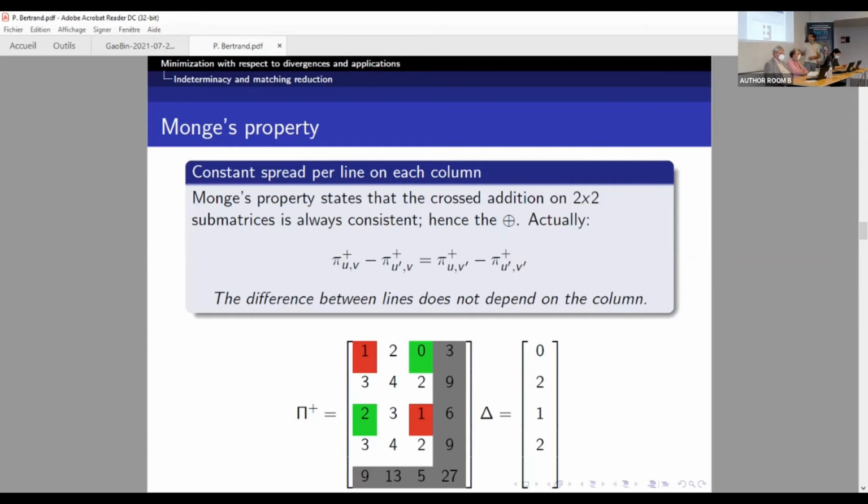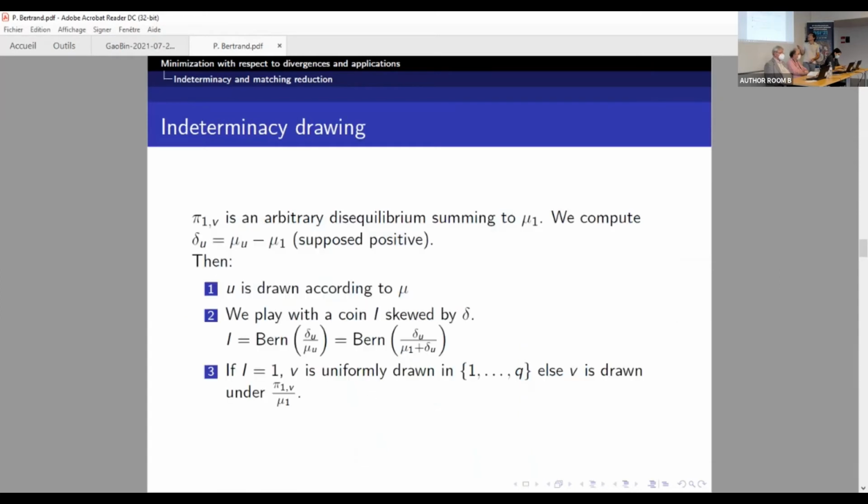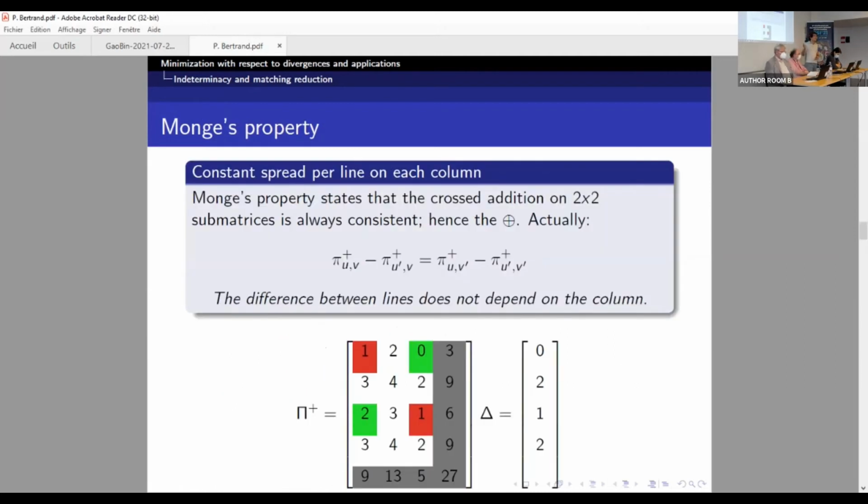Having said that, we decompose an indeterminacy matrix using the delta that we just introduced. So what we say is that P1V is an arbitrary disequilibrium. Actually, it will correspond to the first line. I decided, because it's easier in the conference, to have the first line which is minimal.